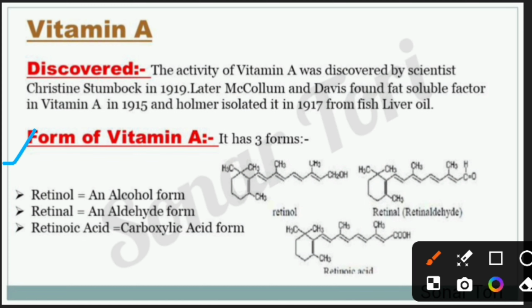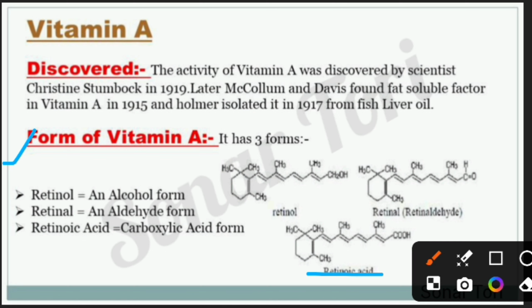Then the next point is forms of vitamin A. It has three forms. First one is retinol, an alcohol form. Second, retinal, an aldehyde form. And third, retinoic acid, a carboxylic acid form. In the structure of retinol, you can see the alcohol group CH2OH. In retinal, you can see an aldehyde group present in the structure, C double bonded O H. And in retinoic acid, you can see there is a carboxylic group COOH present in the structure.